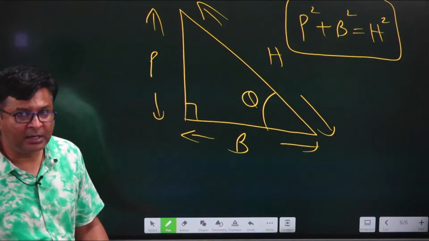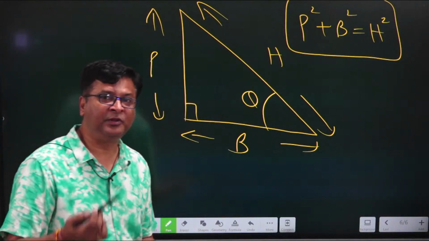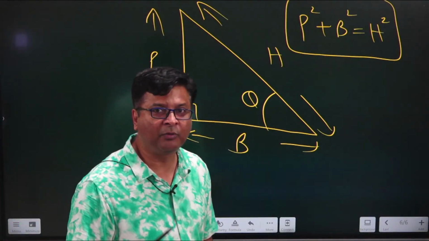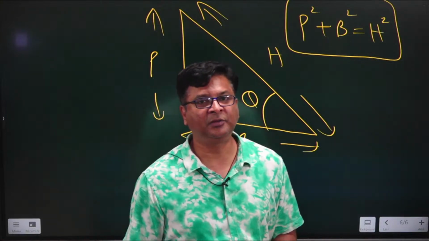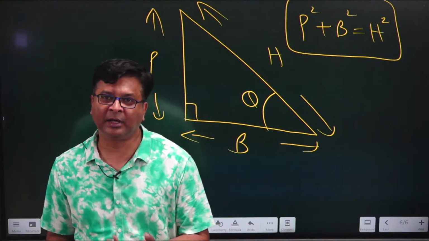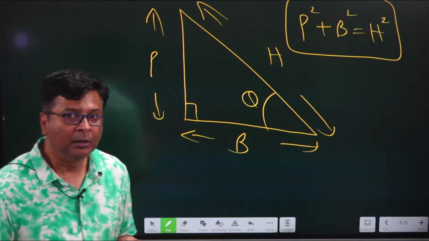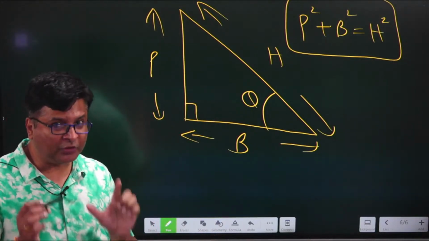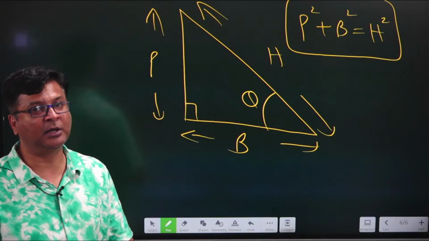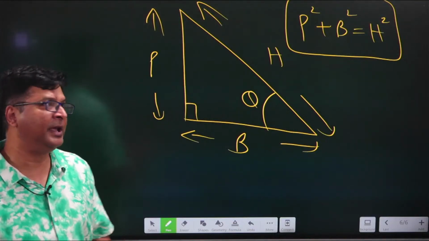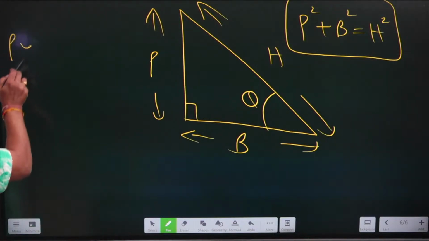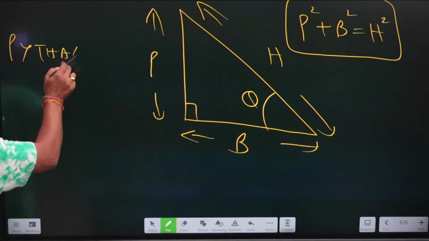In a right angle triangle, the square of the hypotenuse is always equals to the sum of the squares of the other two sides, which are basically known as perpendicular and base. This is Pythagoras theorem, but those sides which obey Pythagoras theorem are known as Pythagorean triplets. You must be knowing the difference.